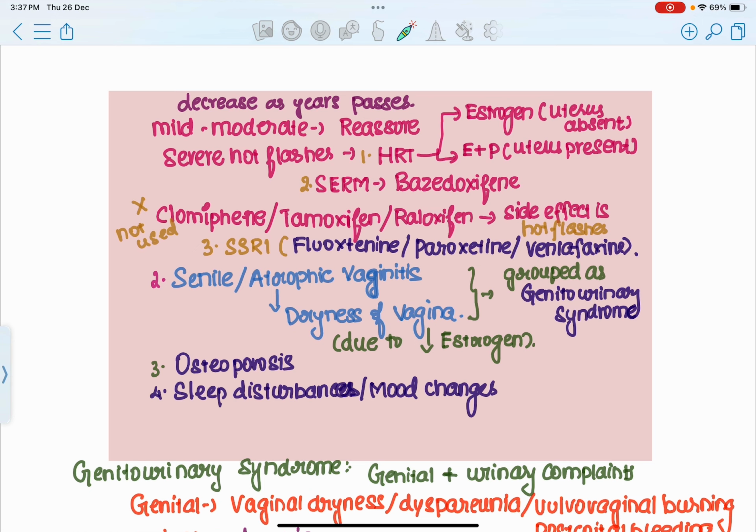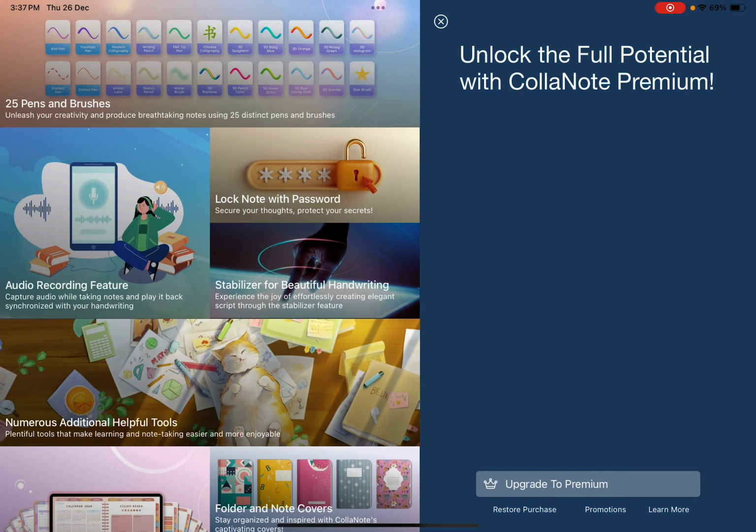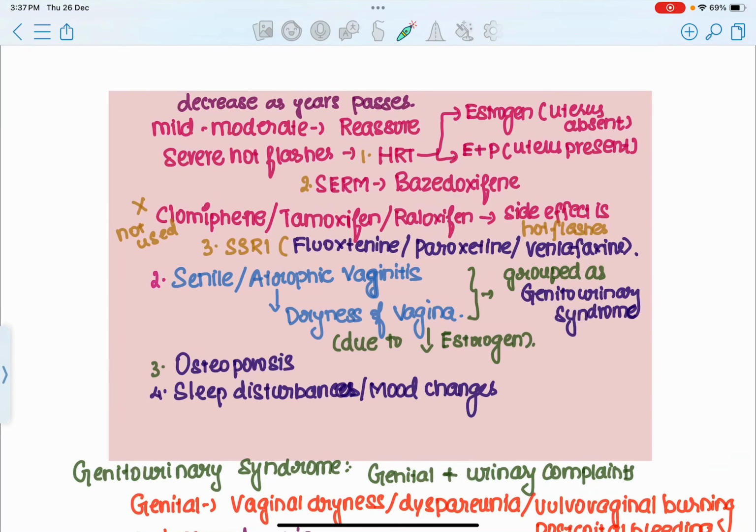But in cases of severe hot flashes, where the patient experiences hot flashes very frequently and they are severe in intensity, you need to do some definitive management. The definitive management is where hormone replacement therapy can be administered. The treatment of severe hot flashes is hormone replacement therapy, where you exogenously administer hormone to that patient. This hormone is nothing but estrogen.